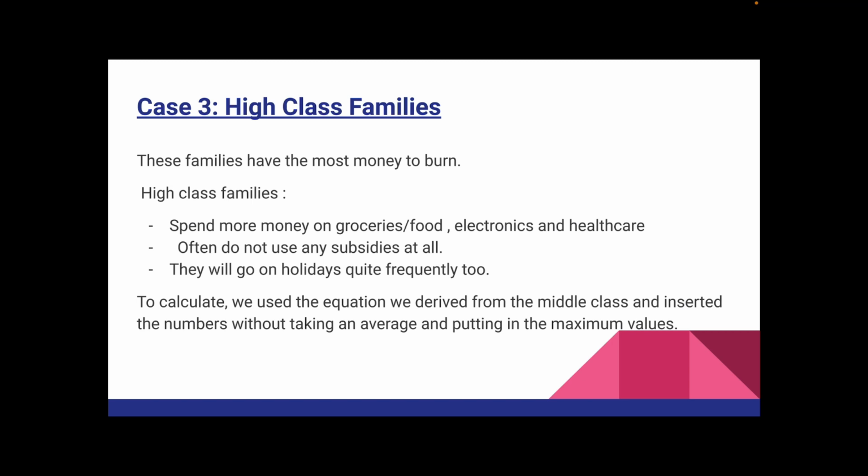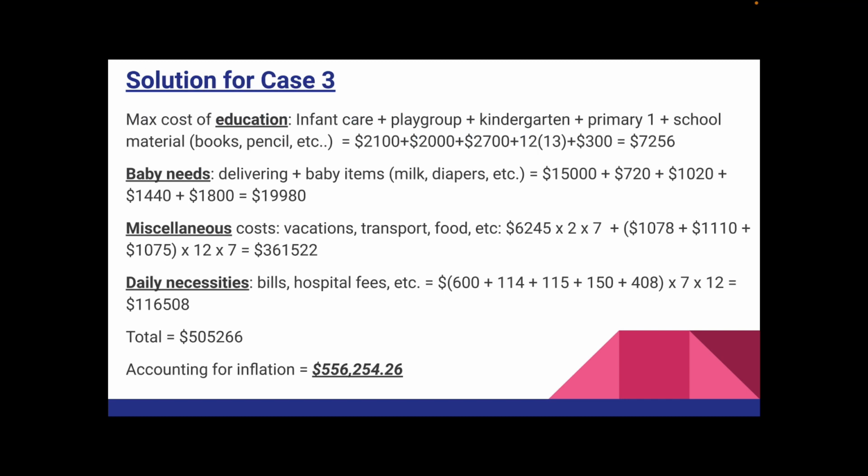And they will go on holidays quite frequently, and maybe go to so-called more expensive countries like France, America, etc. To calculate, we used the equation we derived from the middle class and inserted the numbers without taking an average and putting in the maximum values that could be spent on each category of the pie chart shown previously. These are the calculations we have made for higher class families. Like I said, we have taken higher values for the amount spent on every category, as those wealthier families would most likely go for better quality things or more expensive things.